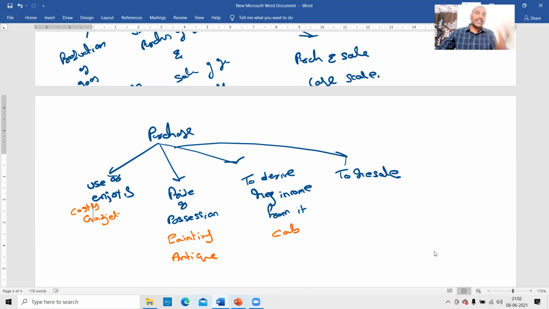Therefore, even though I resell it later, you should ask what my intention was at the time of purchase. I sold it, no doubt. I sold it, I got the profit. But with what intention did I purchase it? I sold the land, I got the profit, but with what intention did I purchase it?